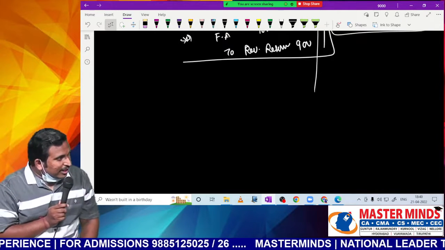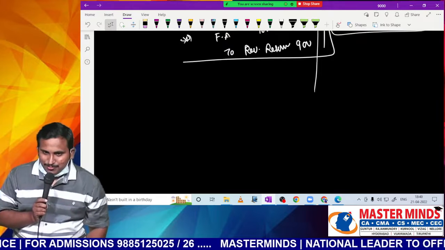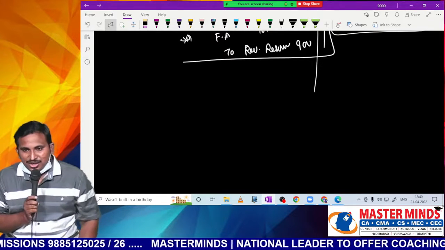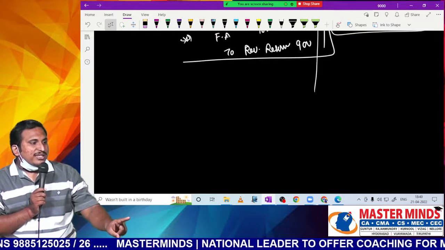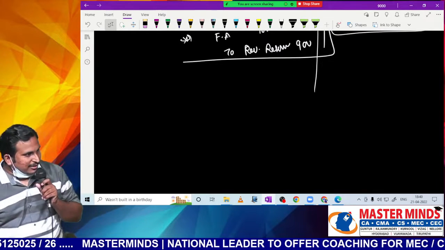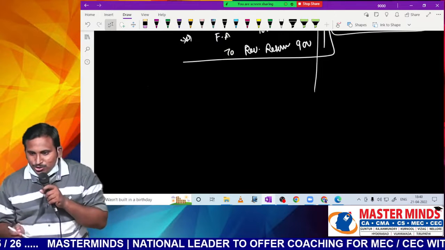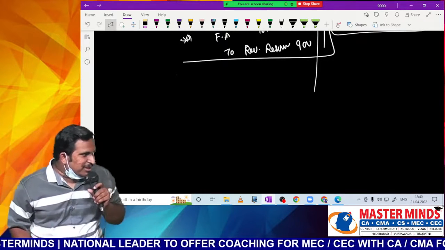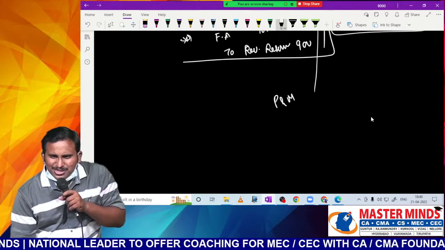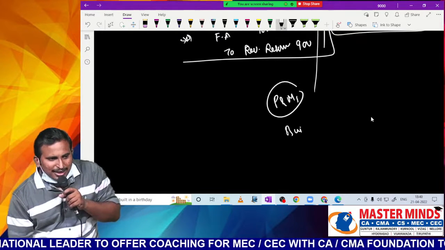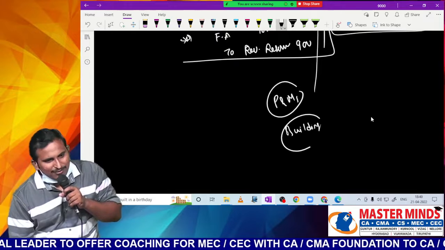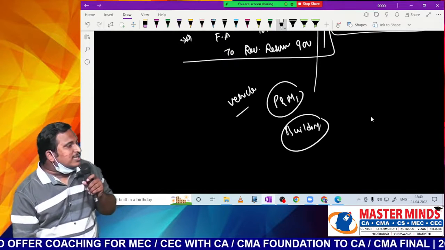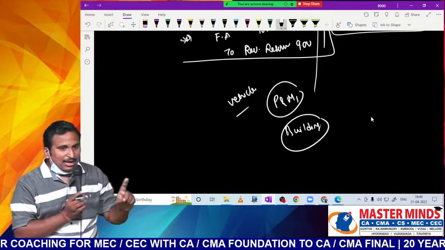Can I follow like that? The point is very simple. The standard has never said you should follow one model for everything, cost or revaluation. But for the same class of asset, follow the same model. In other words, usually in income tax, you'll get a block of assets. Here you'll get a class of assets also, sir. That means for all plant and machineries, follow one thing. For all buildings, follow one thing, either cost or revaluation. Similarly, for all vehicles, you follow one. But follow the same for that particular class.